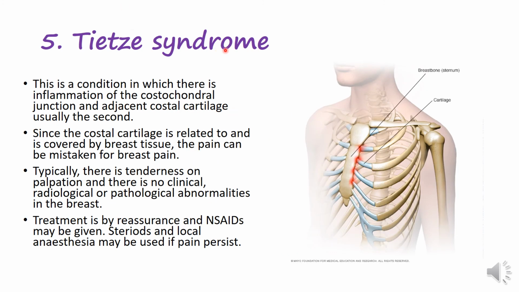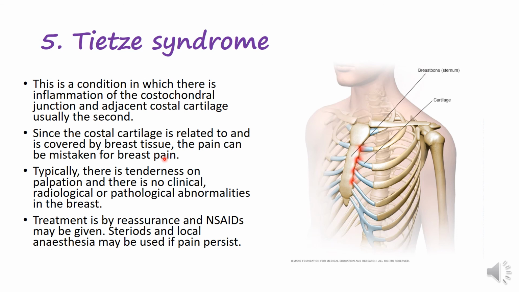So Tietze syndrome, it's not a breast disorder. I chose to talk about it under these breast disorders because it's a close differential of majorly benign breast disorders. This is a condition in which there is inflammation of the costochondral junction and adjacent costal cartilage, usually the second. Since the costal cartilage is related to and is covered by breast tissue, the pain can be mistaken for breast pain.